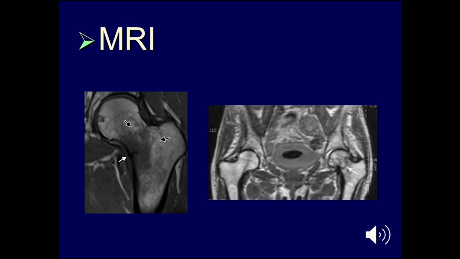MRI is also very useful, especially when you're doubting occult fractures, such as the one on the right side here, or stress fractures like the compression fracture here on the left side.